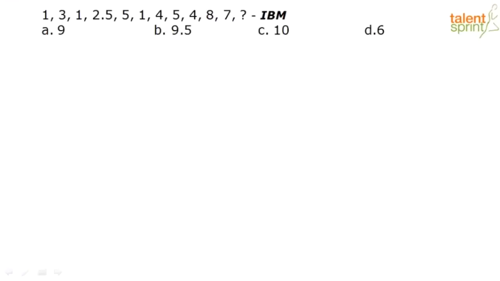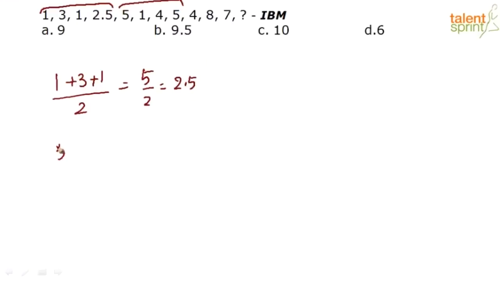So let us look at this series: 131, 2.5, 514, 5487, question mark. So can you guys try how to solve this? Okay, let's solve it. These 4 numbers form a pattern. If you see 1 plus 3 plus 1 divided by 2, that is equal to 5 by 2, that is equal to 2.5. Similarly, the next 4 numbers form a pattern. 5 plus 1 plus 4 divided by 2, that gives you 10 divided by 2, that is equal to 5.